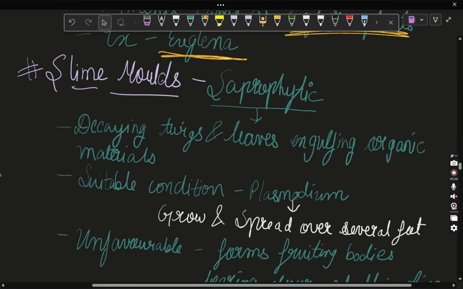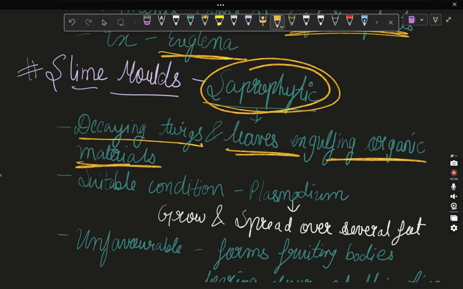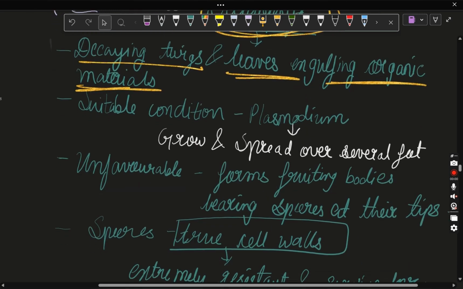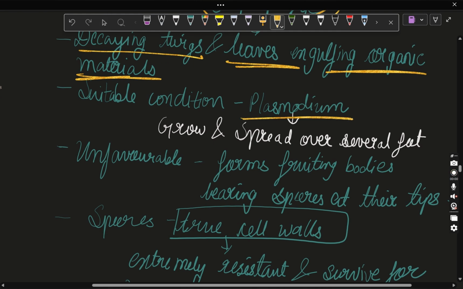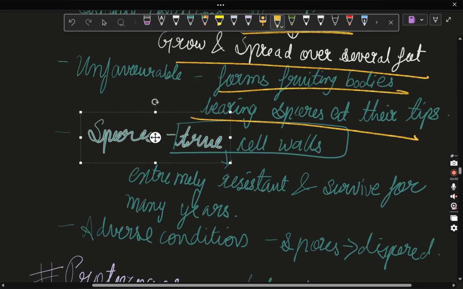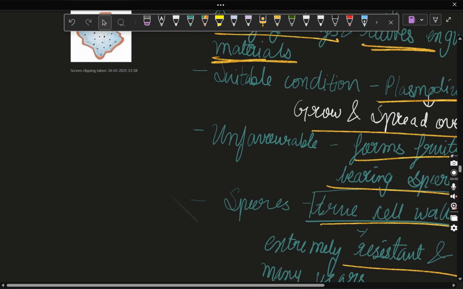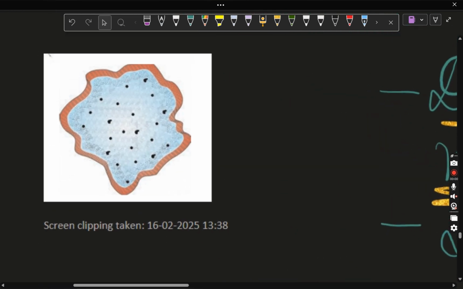Next type of classification is slime moulds. See, slime moulds are only saprophytic. They are found in decaying twigs and leaves, engulfing organic materials. Okay, you can see the basic characteristic feature of saprophytes. Next, in suitable conditions they grow plasmodium, which grows and spreads over a large area. In unfavorable conditions it forms fruiting bodies bearing spores at their tips. Spores have true cell wall, extremely resistant and survive for many years. In adverse conditions spores disperse. Okay, let me tell you with the help of a diagram.